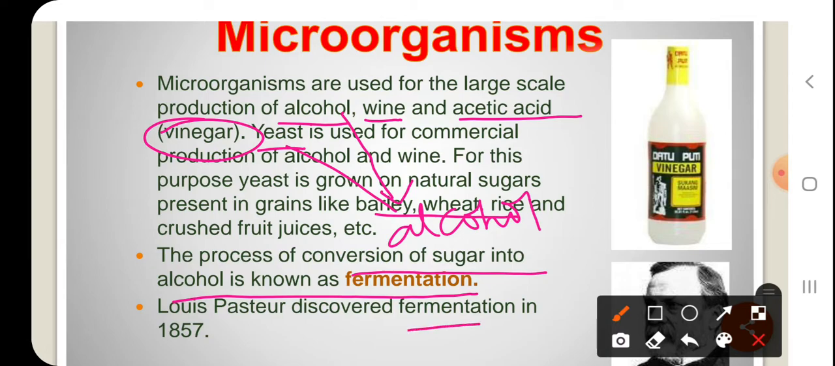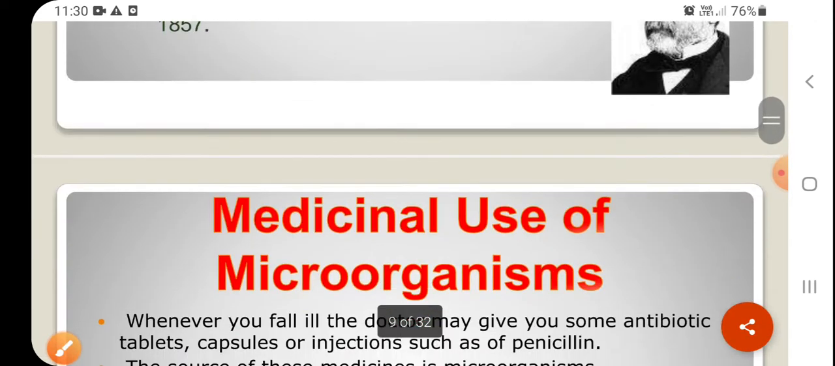Such a conversion of sugars into alcohol, we call a fermentation process. And this fermentation process was first identified by a scientist called Louis Pasteur.